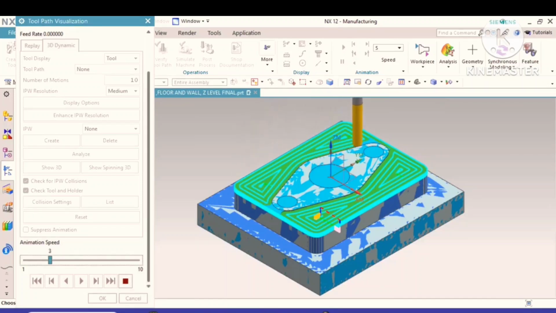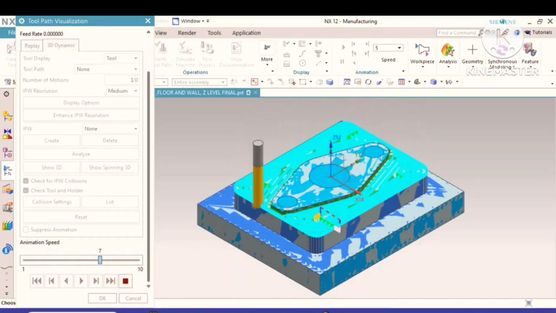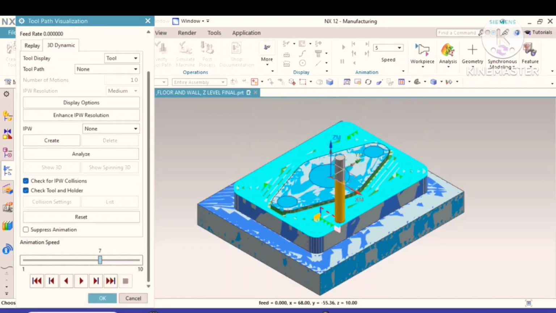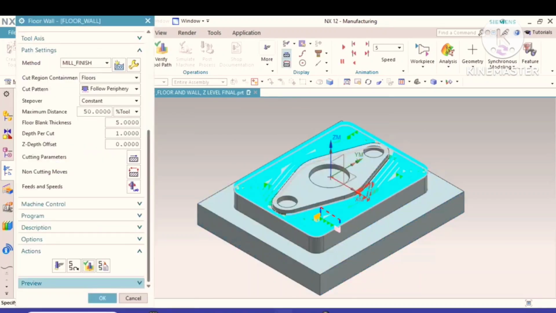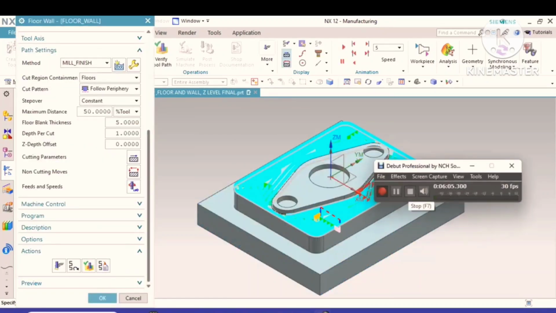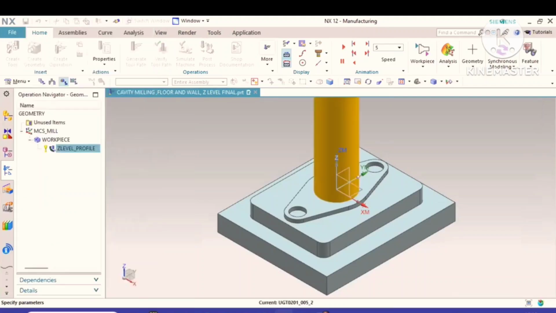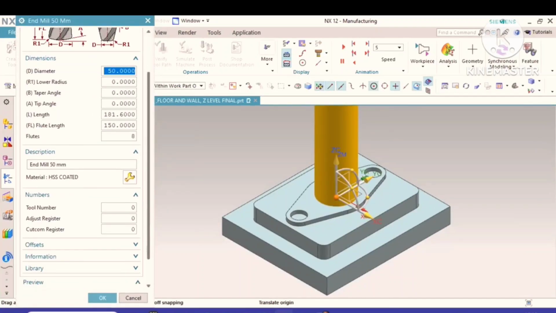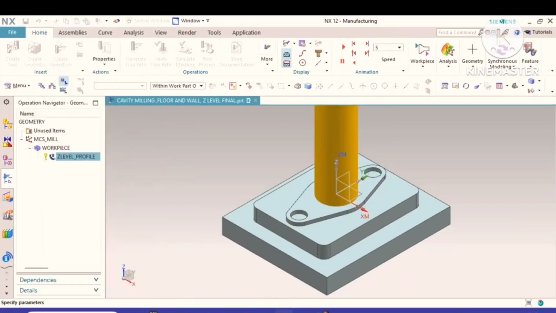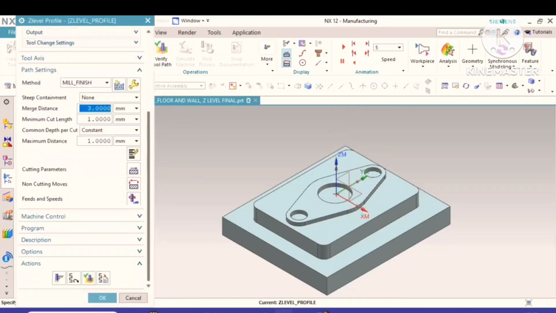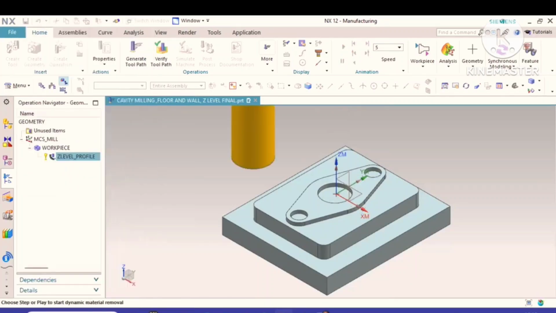Now we can save the model. Then we will go for edit. We can also check it. Each and everything is same. Then go to working, go to verification.